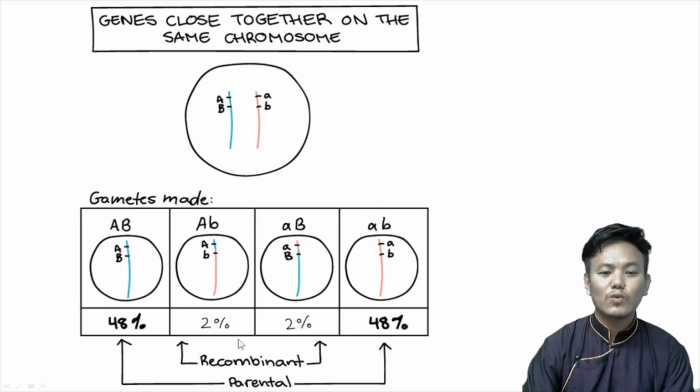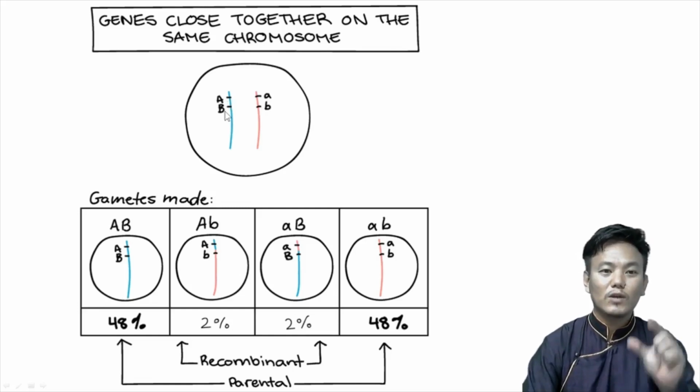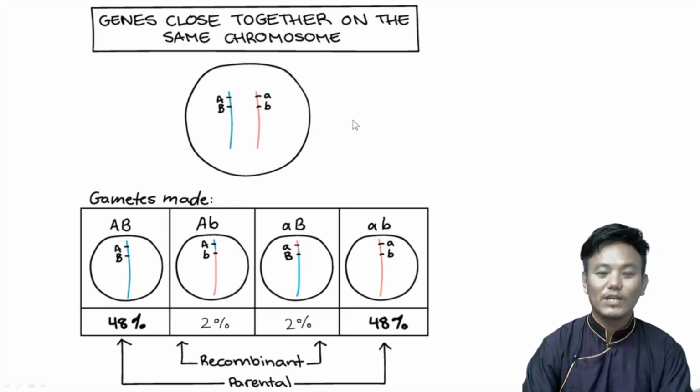So these two are called recombinants. The recombinant numbers are very less compared to the parental gene combinations. This happens due to these two genes being closely linked on the same chromosome, in close position with each other. This is called linkage.